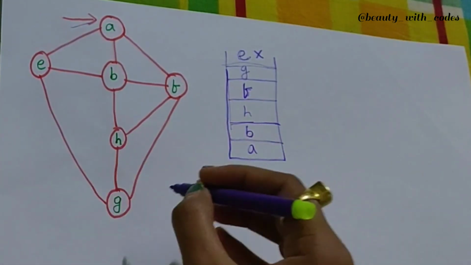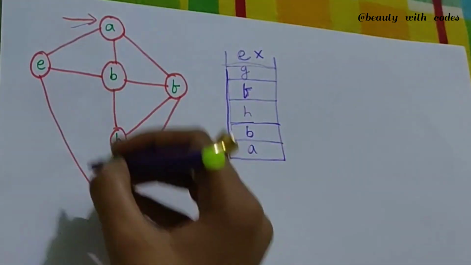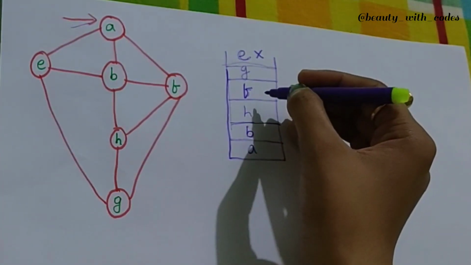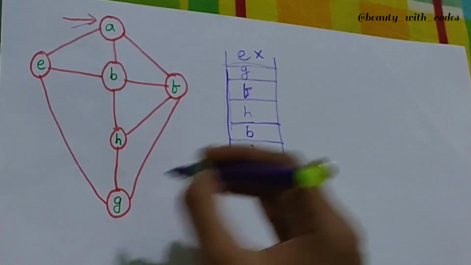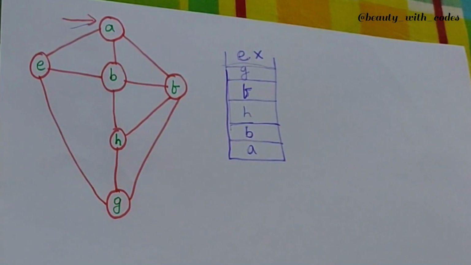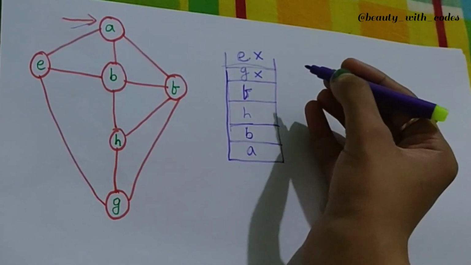So what are the neighbors of G? Neighbors of G are F, H and E. And as you can see, G, F and H all are here. Okay, so sorry, not G, E. So E is here, F is here, H is here. So all are visited, right? So you don't need to do anything. You will simply delete G from your stack. So we deleted G from our stack.